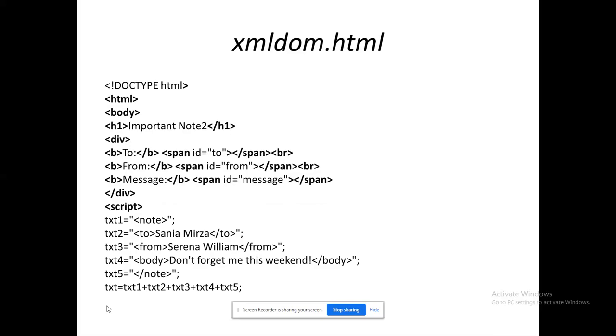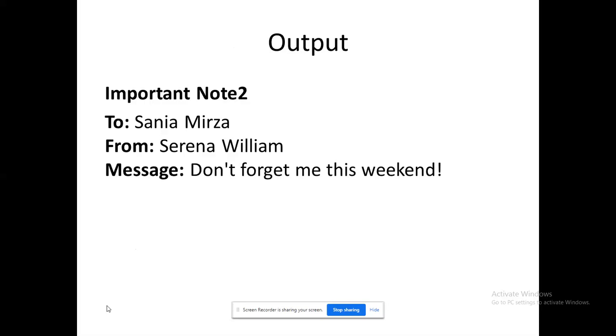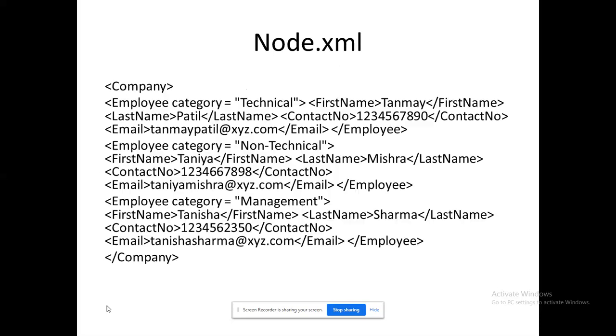To demonstrate that, this program has been given. What I had given within the XML program has been given as a string here. So it will access the string, parse the string, and generate the output. The rest of the logic is the same. With the support of XML and JavaScript, I could get the same output, the same as the previous one, available here.